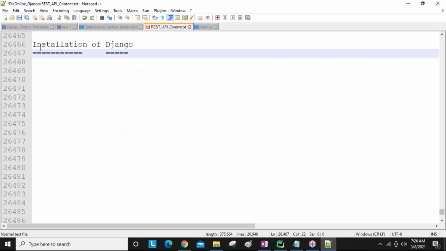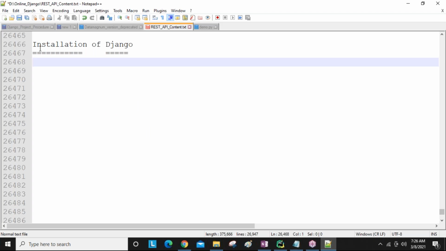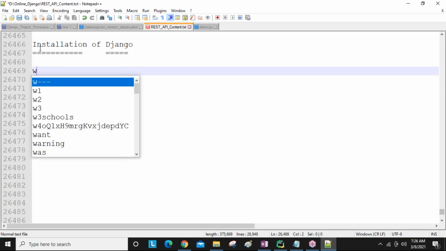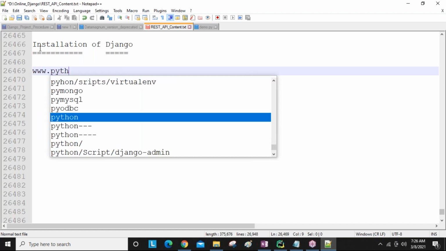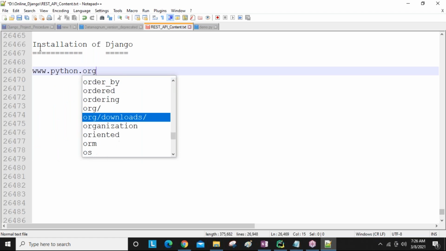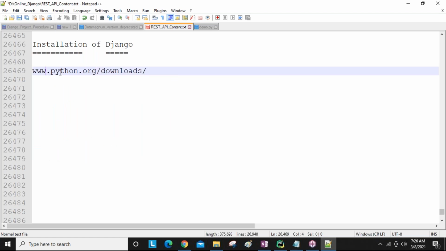Whenever you are installing Python software, how do you install it? You download the Python software separately from the official site, www.python.org/downloads. From here you download whatever version you want and install it. After downloading, one exe file comes, then by clicking next you install it. But Django is not like that.